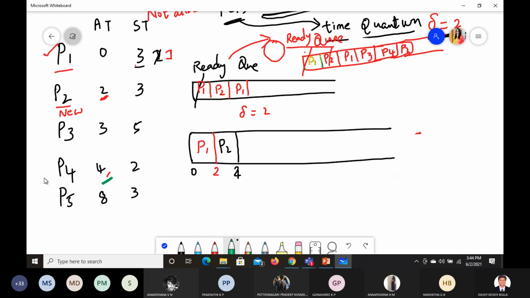Now less than 4 we have the option; this is new for us, this is new for us, so this is not new anymore. Now from these we have to pick. P1 is already in the queue. This is completed, ruled out. P2, P3, P4, these 3 are there. Now based on the same FCFS, this one has to get the access. So we can pump P3 into the ready queue first. After P3 we have to pump the next one, which is P4, into the ready queue.